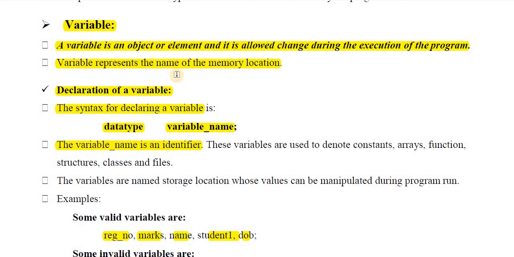So once again I will revise. What is a variable? A variable is nothing but a quantity which can be changed during program execution. So during program execution we can change the value of a variable. Variable means it can be changed easily anytime. The opposite of variable is constant. Constant means it cannot be changed. Constant means a fixed quantity and variable is a variable quantity. A variable's value can be changed but a constant's value cannot be changed.